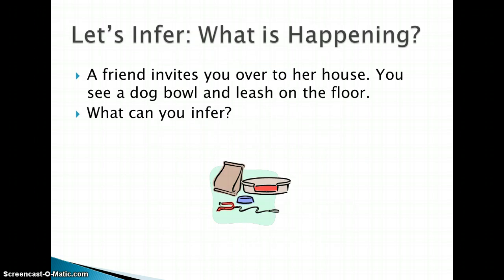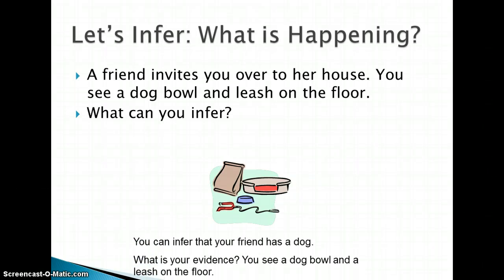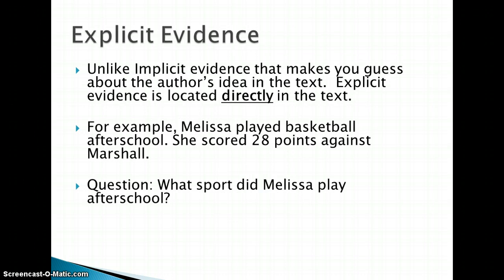Let's infer here. A friend invites you over to her house. You see a dog bowl and a leash on the floor. What can you infer? Right. You can infer that your friend has a dog, and the evidence is the dog bowl and the leash on the floor. Explicit evidence is evidence that is explicitly and directly in the text.